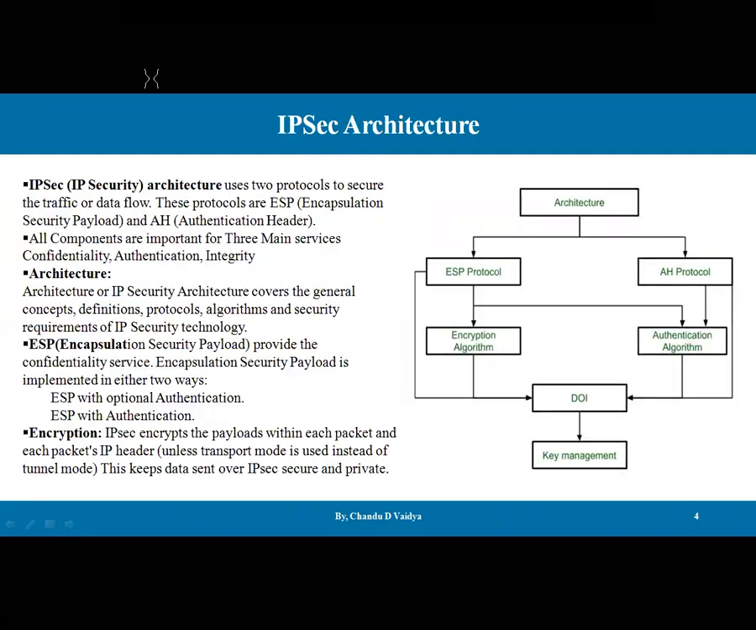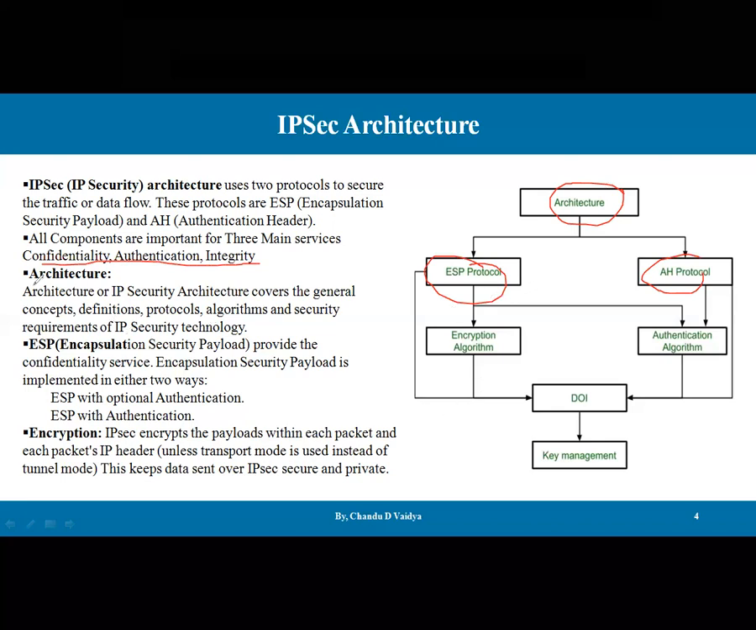Now let's talk about the architecture, how the IPsec architecture is. There are some components in this IP security architecture. There are two major protocols. The very first is the ESP protocol, that is encapsulating security payload protocol, and the AH protocol, that is authentication header protocol. All these components are used for providing three main services, as we discussed earlier: confidentiality, authentication, and integrity. How are these going to be provided? So let's take the elements of this particular architecture one by one.